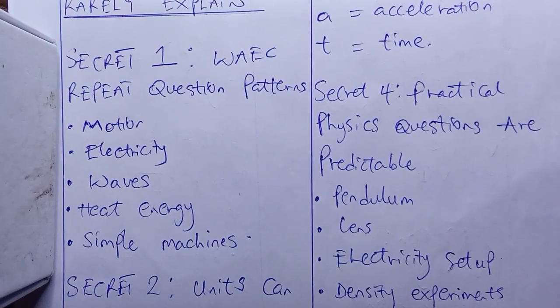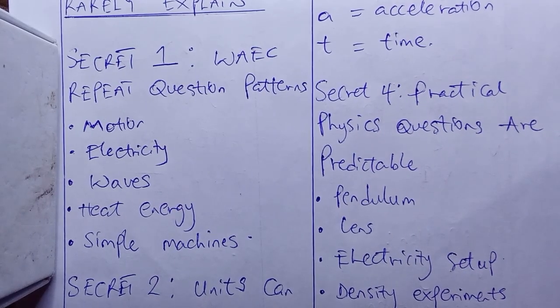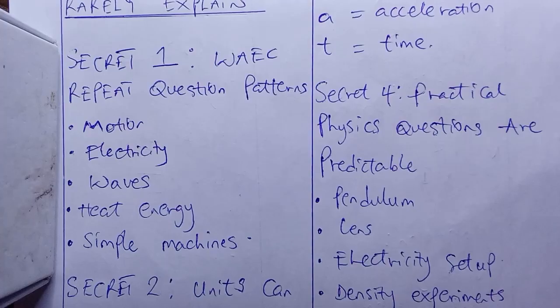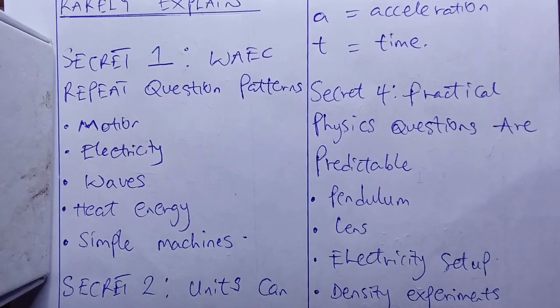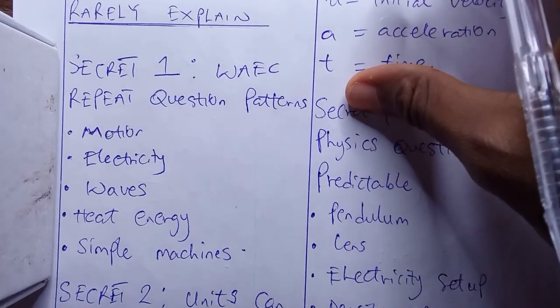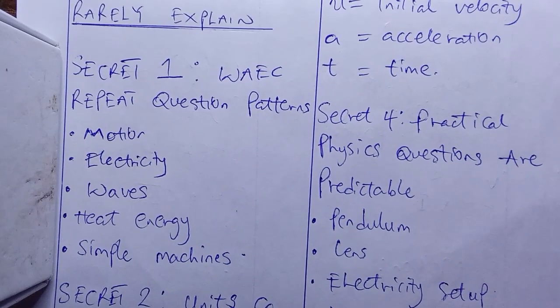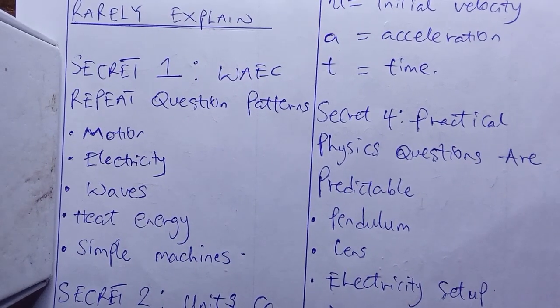So students who practice drawing tables and graphs ahead of time score higher easily. So practical physics questions are usually predictable. If you can learn how to do your practicals on pendulum, lens, and electricity setup, these 3 practicals usually come out in your WAEC always. So if you can master how to do these 3 practicals, your practical sections, you'll be good to go.